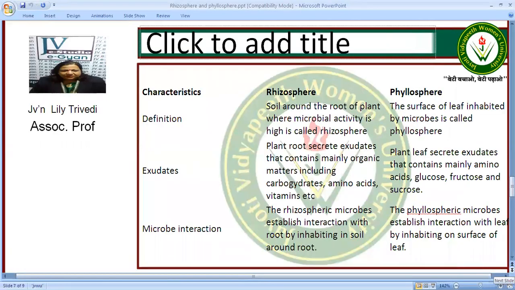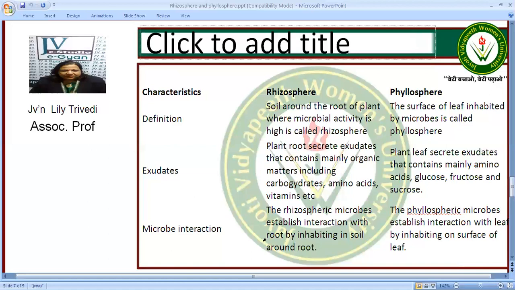Now let us compare the characteristics of rhizosphere and phyllosphere. Now if we define, the rhizosphere is the soil around the root of the plant where microbial activity is high, whereas the phyllosphere is the surface of the leaf inhabited by microbes. The exudates: the plant exudates of rhizosphere are mainly organic matter such as carbohydrates, amino acids and vitamins. In phyllosphere they are amino acids, glucose, fructose, sucrose.